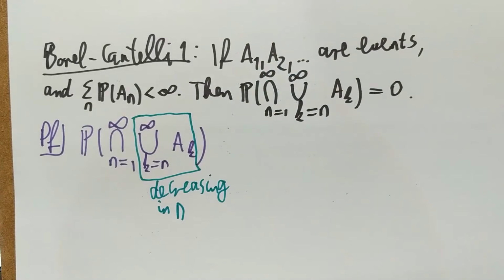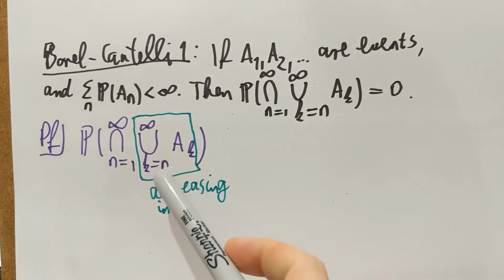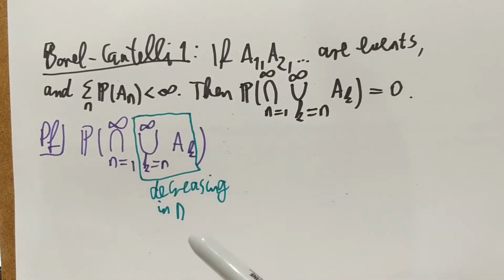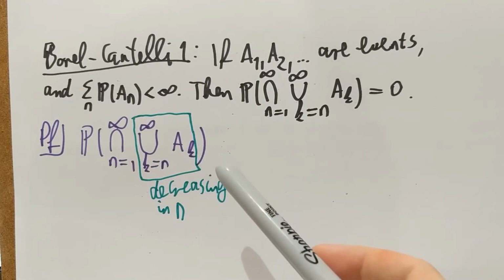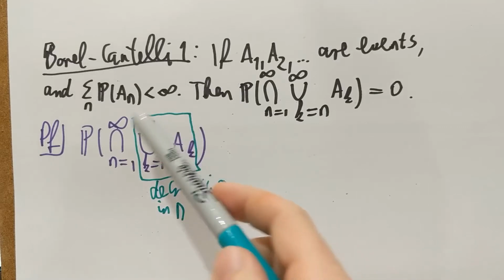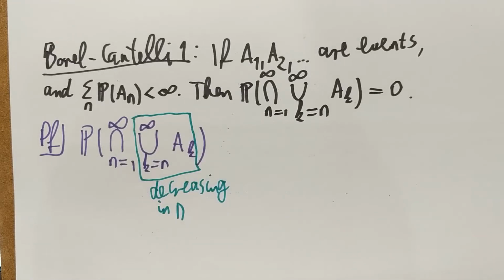This union here in green depends on n. It's a set, it's an event, that's a function of n. If you increase n, then you take the union of less and less things, and therefore this union can only be smaller and smaller. It cannot increase. Okay, and that's why these events are decreasing.